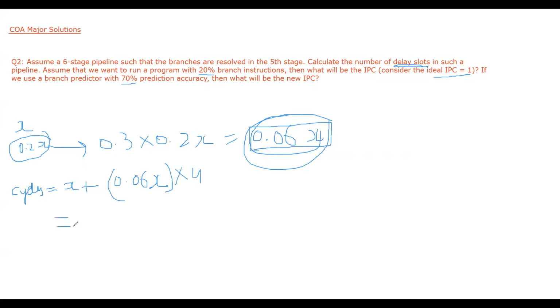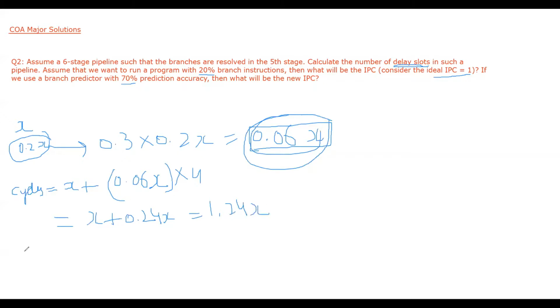So if you multiply this, it will be x plus 0.24x, that will be equal to 1.24x.